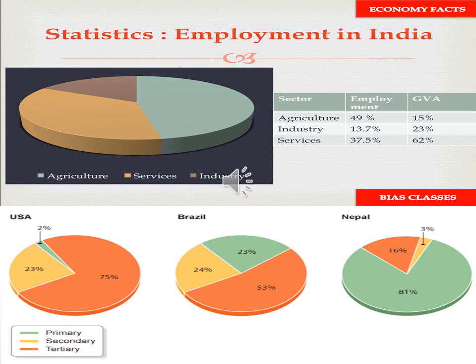A majority of the labor force is in the industrial and tertiary, that is, service sector.